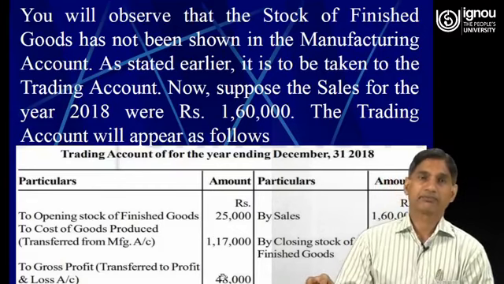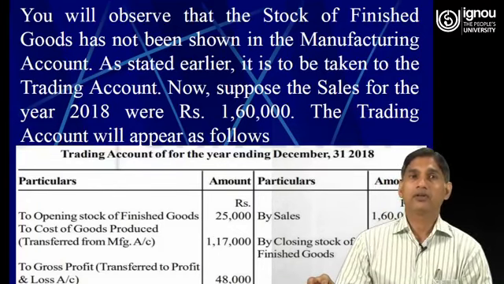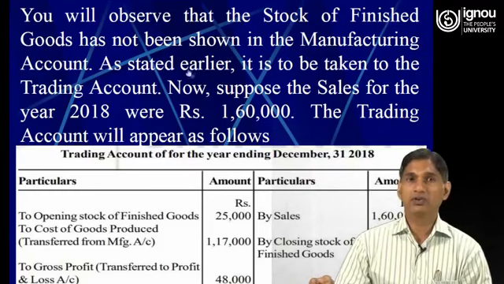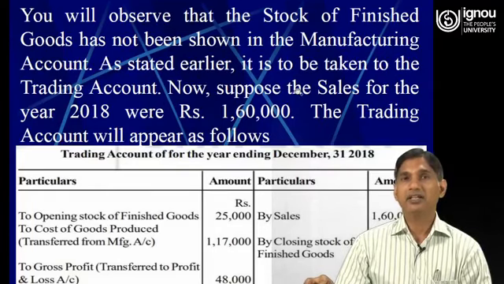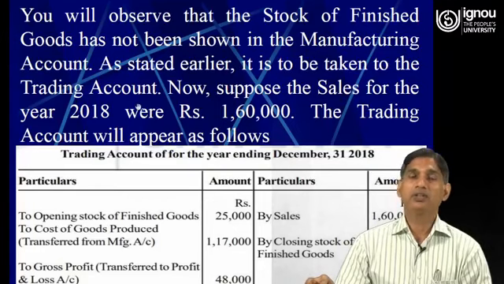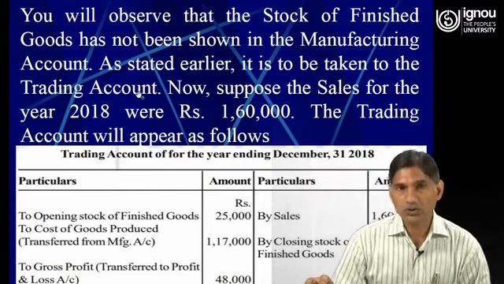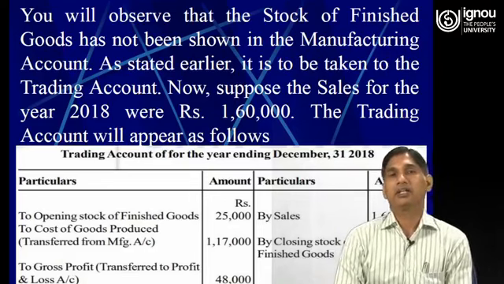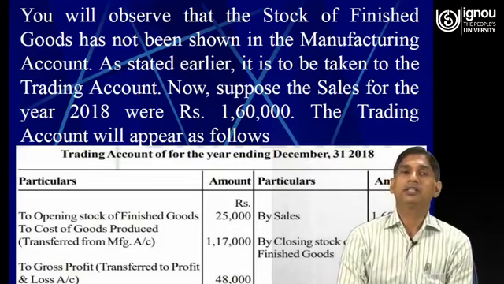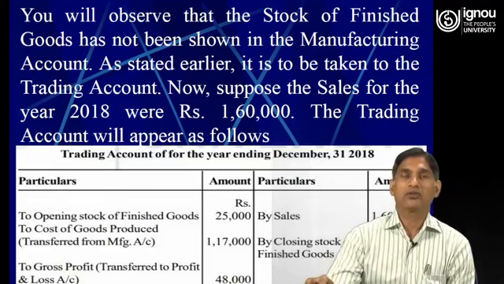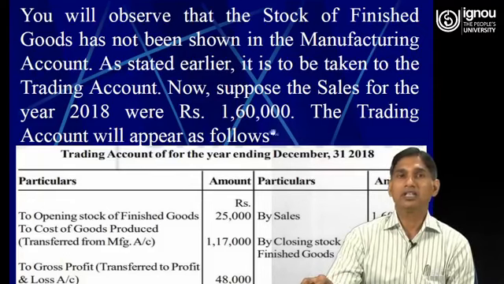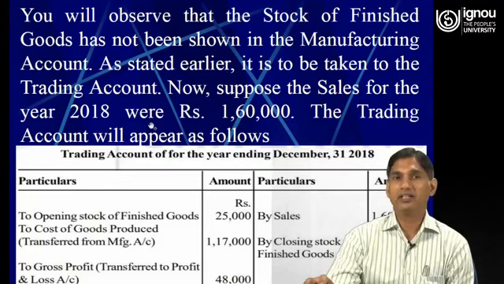You will observe that the stock of finished goods has not been shown in the manufacturing account. As stated earlier, it is to be taken to the trading account. So closing stock of finished goods is shown in the credit side of the trading account. Now suppose the sales for the year 2018 were 1,60,000. See, the trading account will appear as follows.